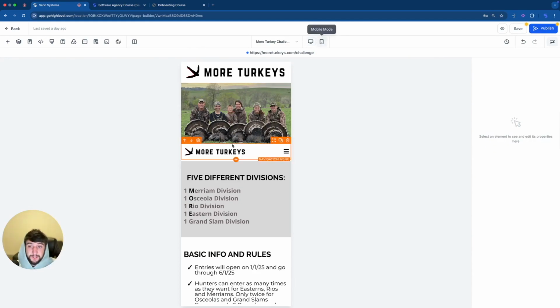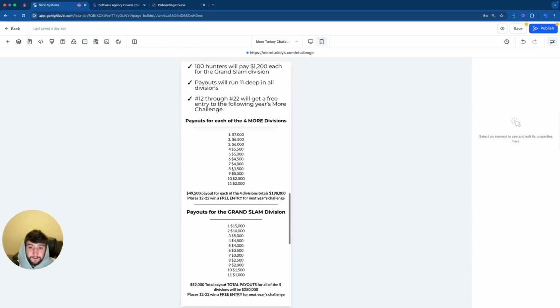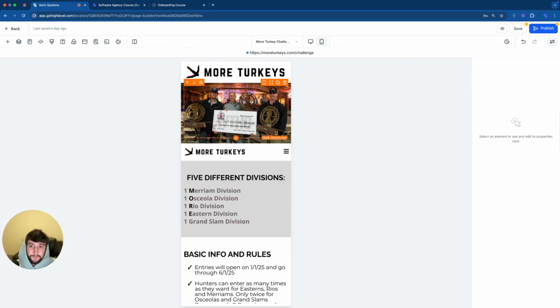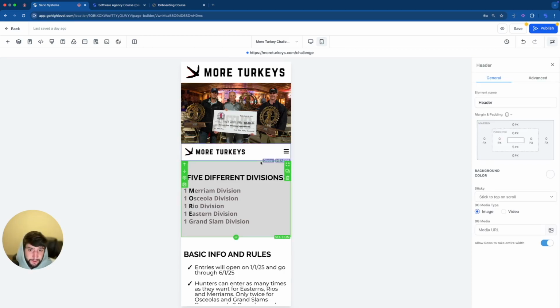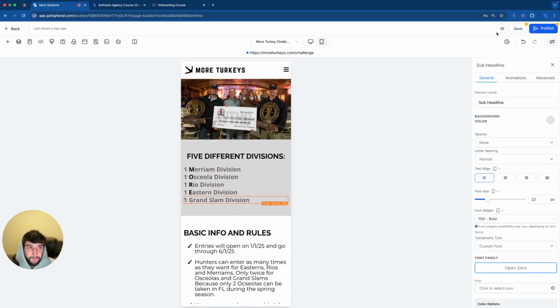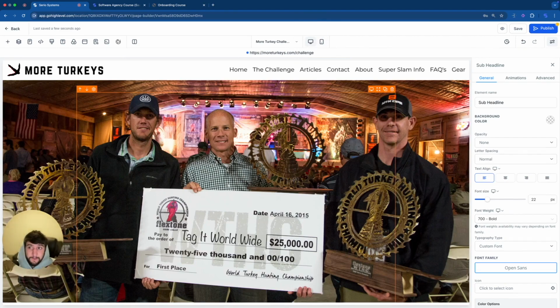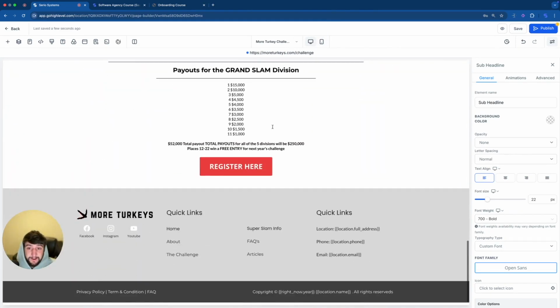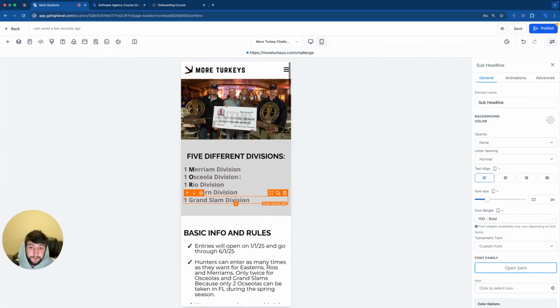Let's go over to the mobile view and make sure it also looks good. So far it does, but one second, let me scroll up. Yep, everything looks great except for this. I'm not sure why this is here because this should be up here. So I'm going to delete this section, then move this section to the top. Okay, that makes way more sense. Let's save that. Let's go over to desktop and find out if it changed anything over here. It did not. Everything still looks good. Everything looks good here too.